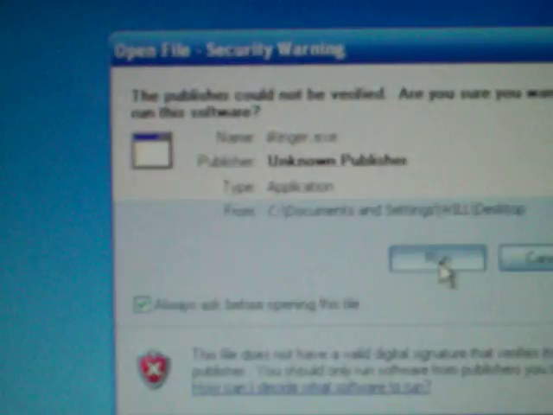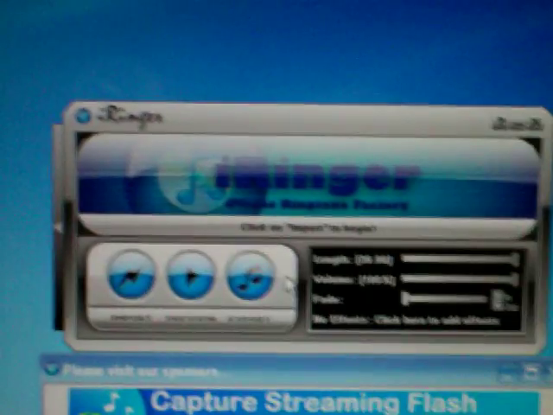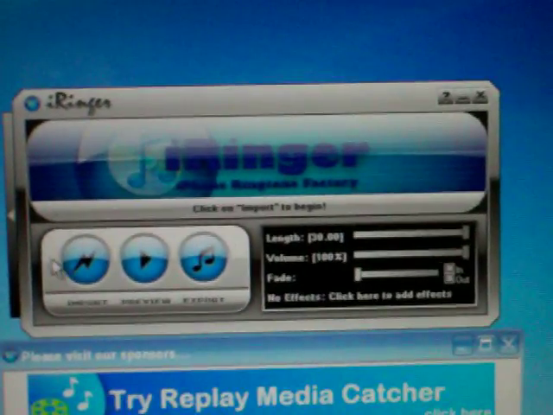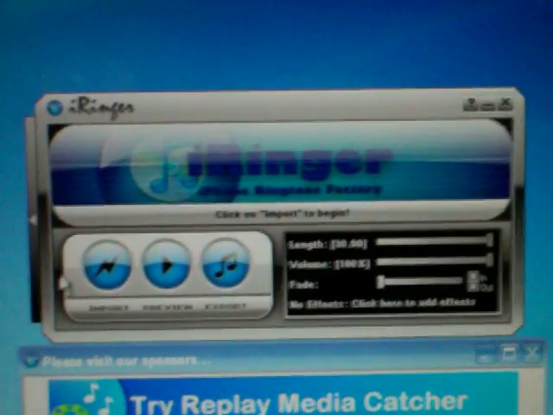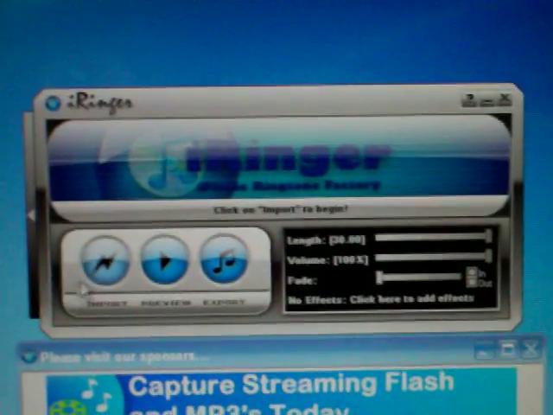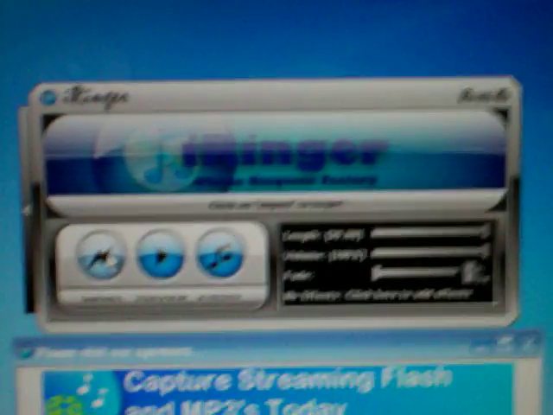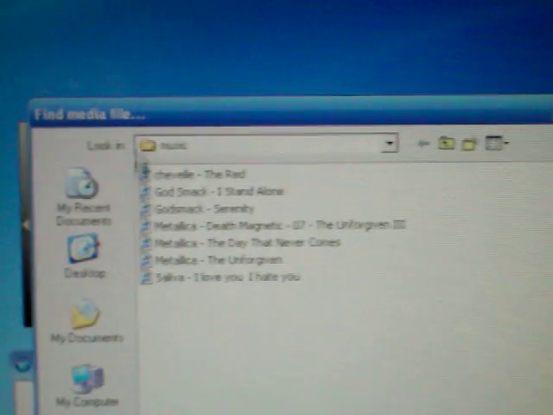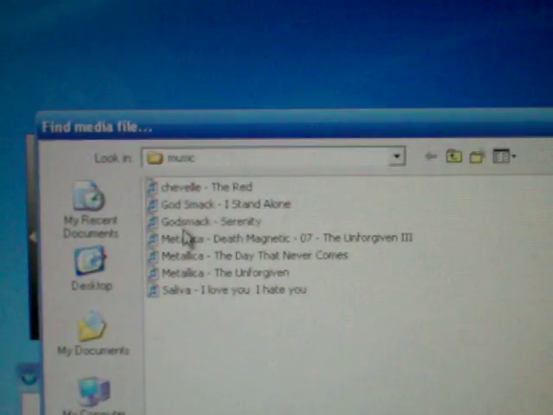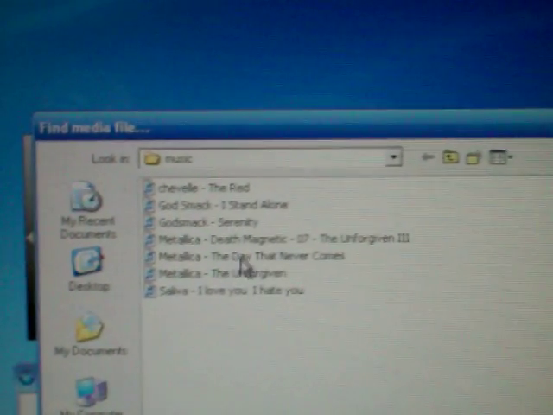Open. Yes, run. There you go. Now wherever you have your music, once you download it, add a CD, wherever you save it to, you'll come right here to import. Click on import, it'll bring up the file or wherever it is. Like I said, just search for wherever you have your music.